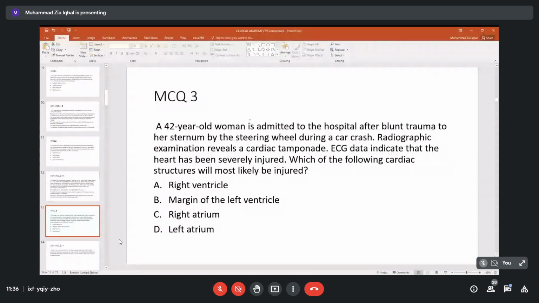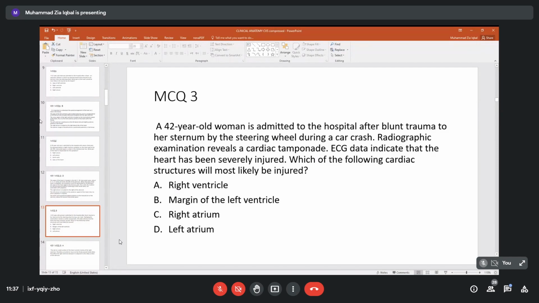Again, a man is admitted to the hospital with bullet trauma of the sternum. This is the same crash. Now this is changed. Radiographic examination revealed a cardiac tamponade. ECG data indicate that the heart has been severely injured. Which of the following cardiac sectors do you think will be damaged? The same as the first question, right ventricle.